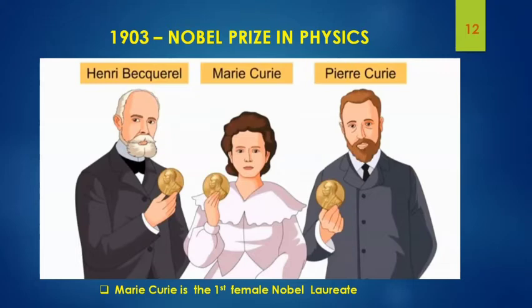For their contributions in physics, Henry Becquerel, Marie Curie, and Pierre Curie shared the Nobel Prize in Physics in 1903. Also, Marie Curie is the first woman who won a Nobel Prize. She is also the first person who got two Nobel Prizes. She got the Nobel Prize in Physics as well as in Chemistry.